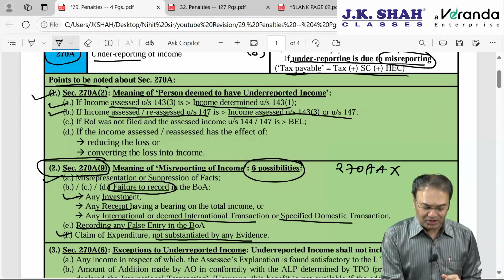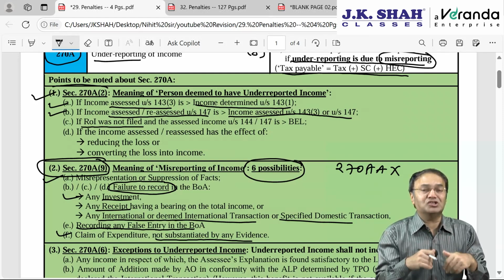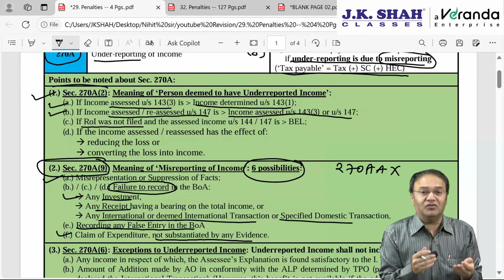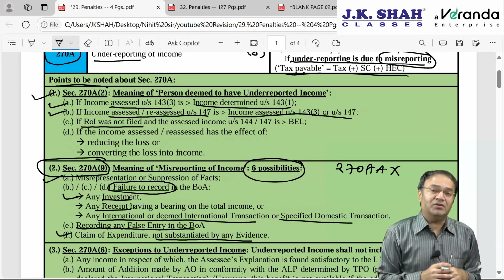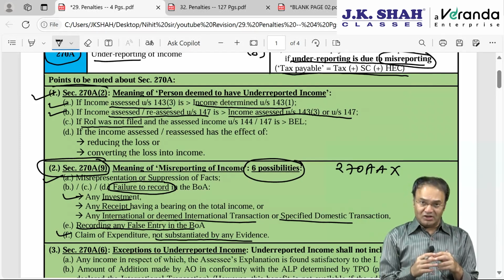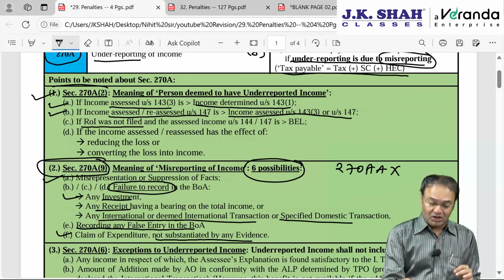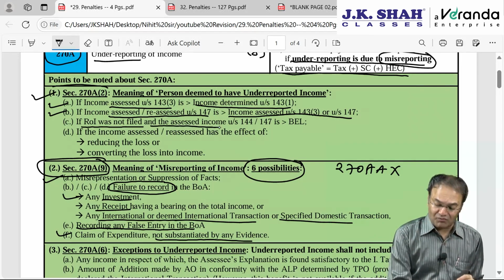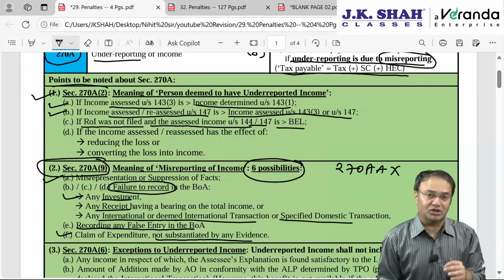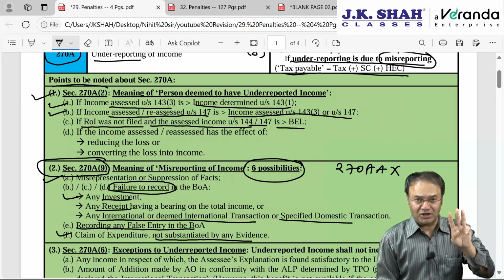And the next possibility is the IT return is not filed. If the IT return is not filed, then the assessee has not disclosed anything. Then under which section will income be assessed if the IT return is not filed? Friends, income would be assessed under section 144, best judgment assessment. In such a situation, income assessed under 144 or 147 is found to be greater than the basic exemption limit, if the IT return was not filed. These are the 3 fundamental possibilities.